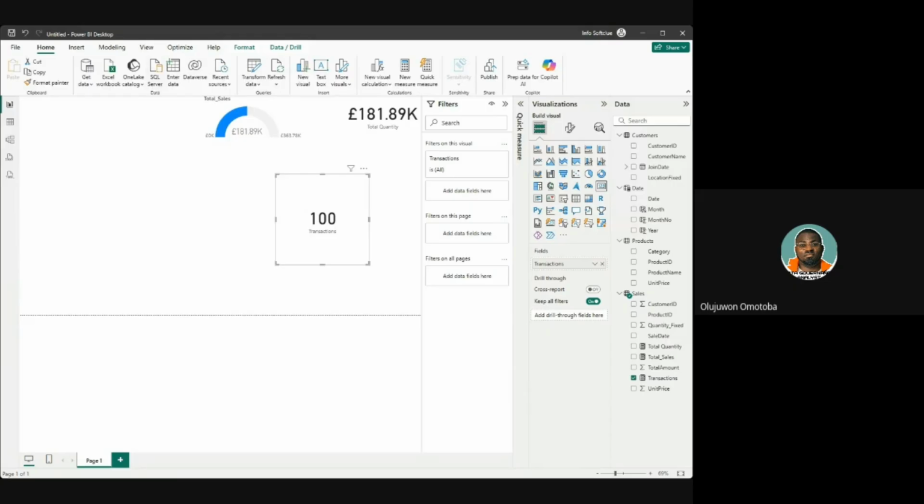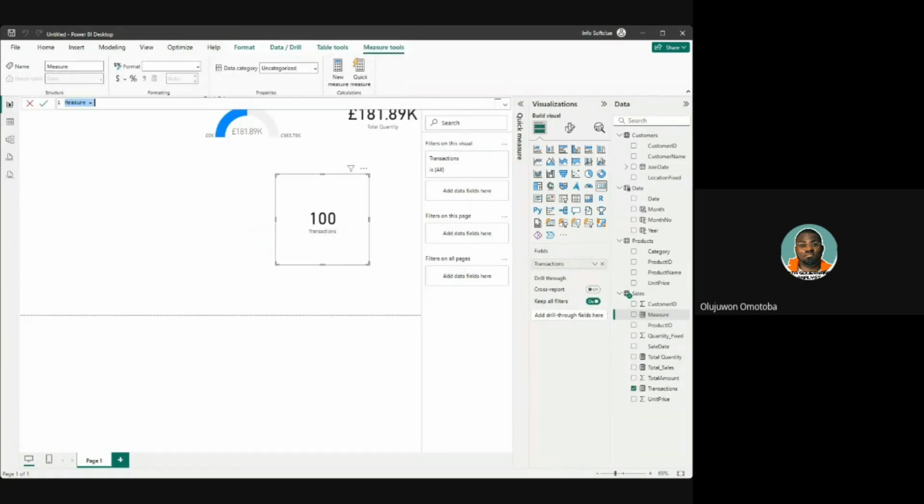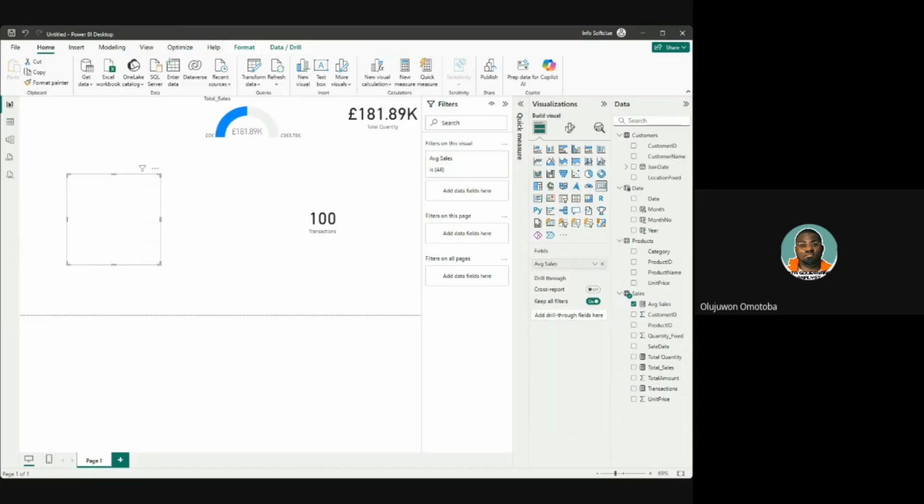So we're going to go now to create a new measure again. It's becoming interesting, guys, and I love this because we are both contributing to it. So new measure, average sales, equals total sales, which we have created, divided by transactions, which we have already calculated. When we close the bracket, do we even have any bracket to close? No, just click enter. Now we have average sales. Now let's check our average sales again if it's normal. Good, it's still similar.